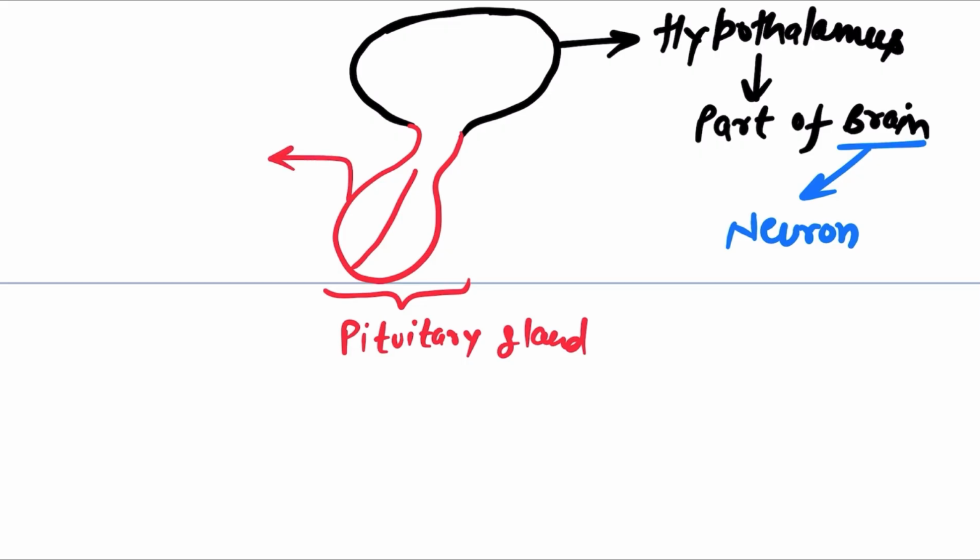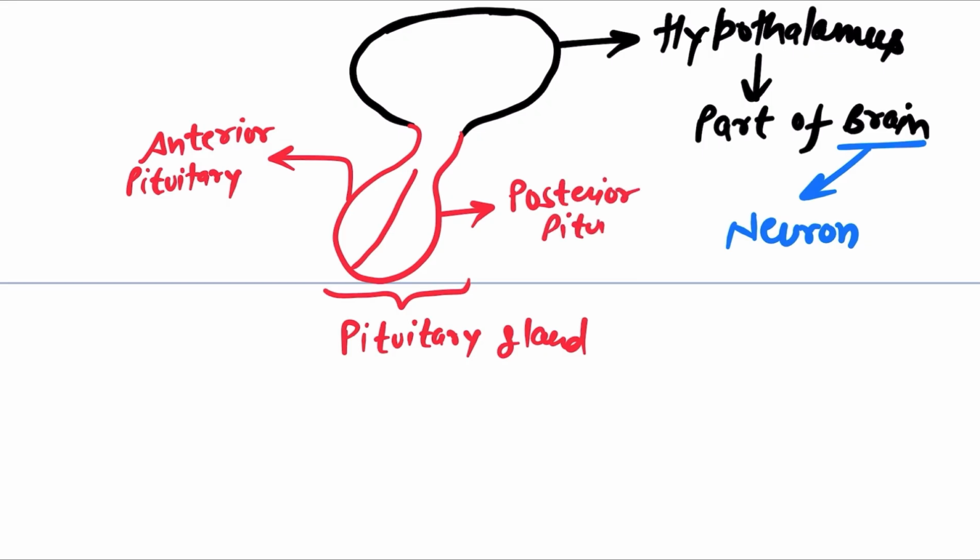This is the anterior part, means the front part of the pituitary gland, right? And this one right over here is the posterior part of the pituitary.